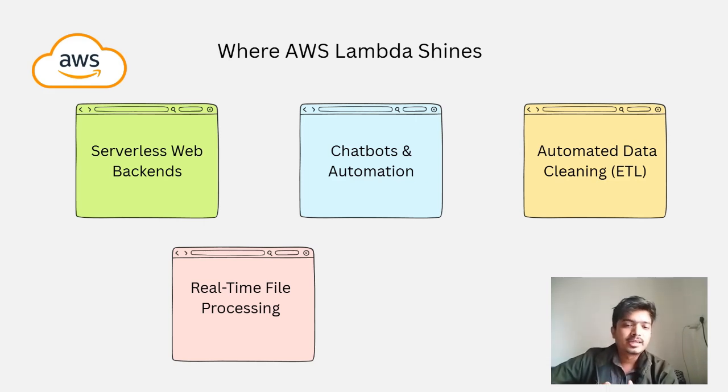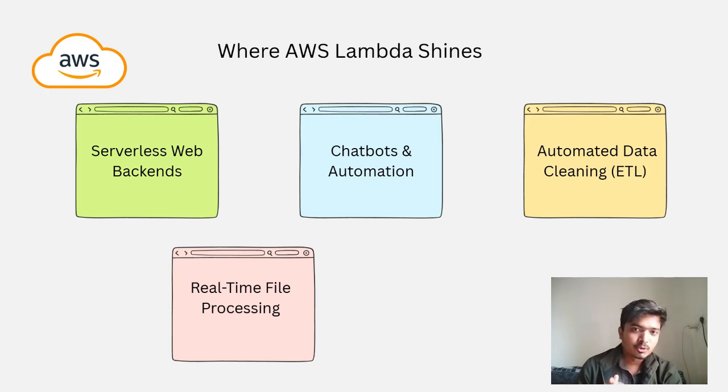Third is automated data cleaning. Let's take an example: your IoT device is being used and it generates CSV data every hour. Every hour it will generate a lot of data, and that data might include duplicate values also. So that needs to be cleaned out.